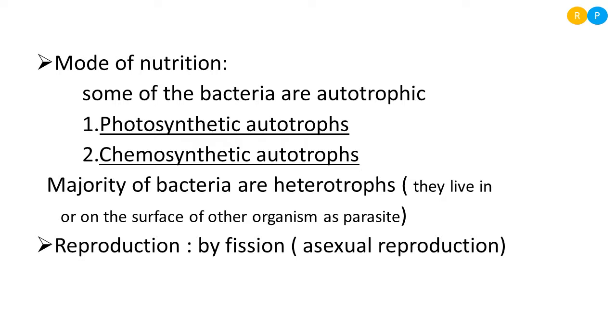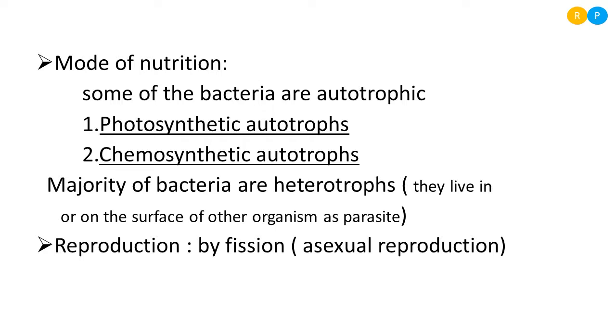Now let us study the mode of nutrition. As we know, classification is done based on criteria such as mode of nutrition, because this is very important for classification. The members of kingdom Monera get their nutrition in different forms. Some of the bacteria are autotrophic in their nutrition. Autotrophic is nothing but being able to synthesize their own food material.